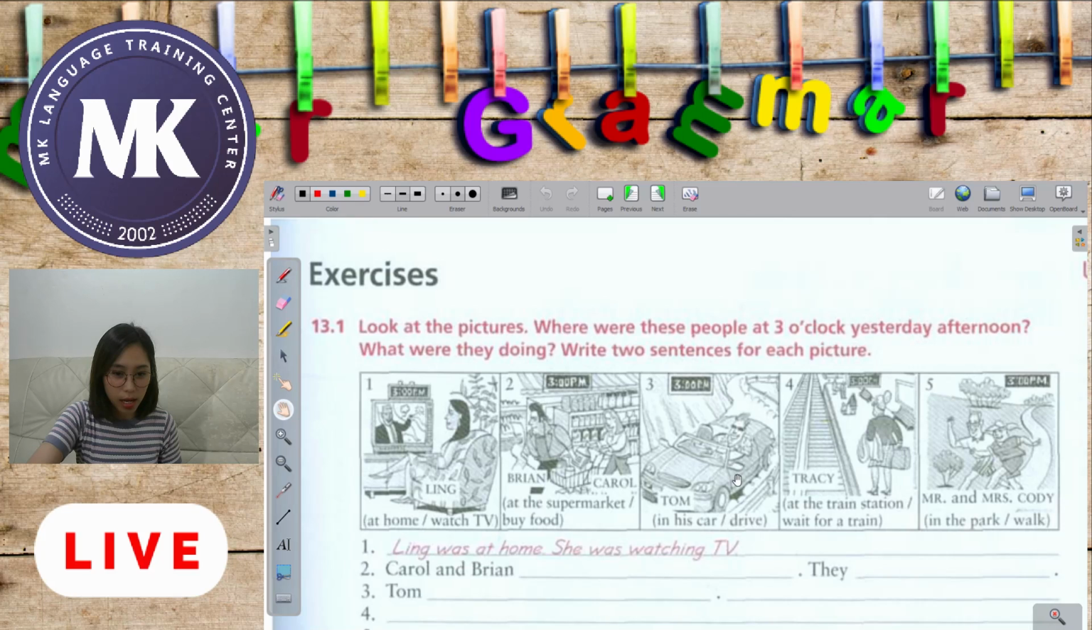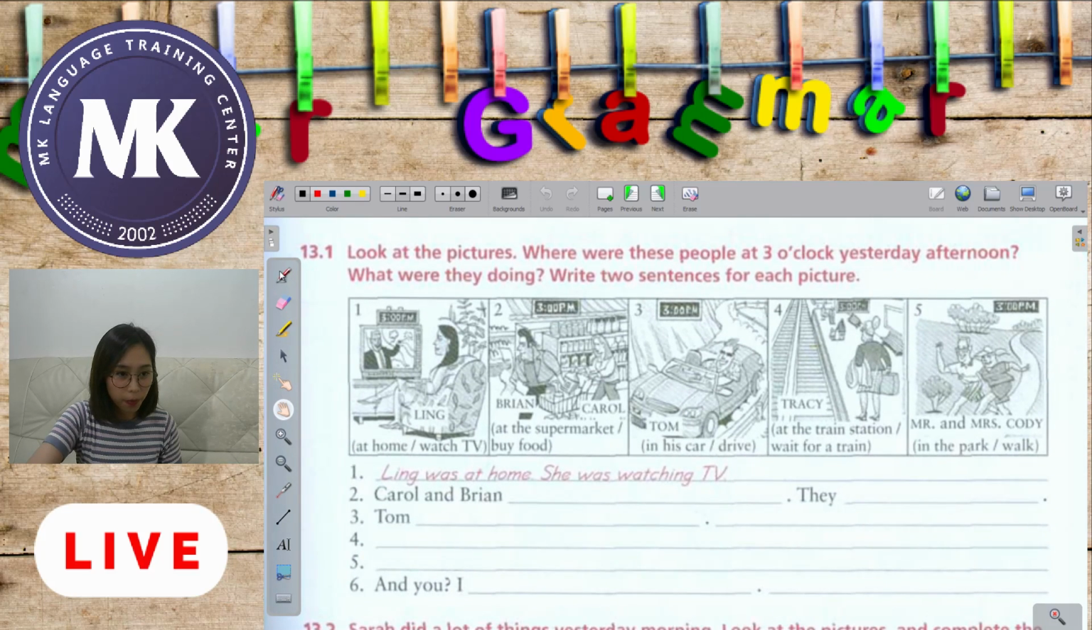Okay, now let's take a look at the picture. This is the first one. So they are doing something at 3 o'clock, okay? So this is Ling, Brian and Carol, Tom, Tracy, Mr. and Mrs. Cody. So let's discover what they did at 3 o'clock yesterday afternoon and where they were, okay?